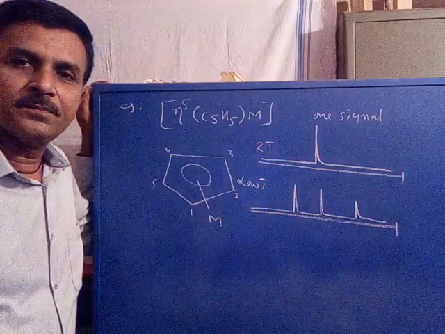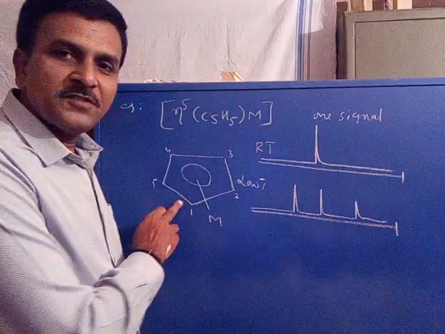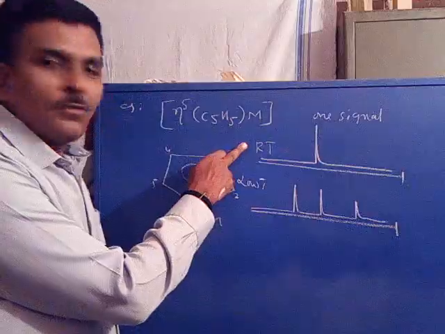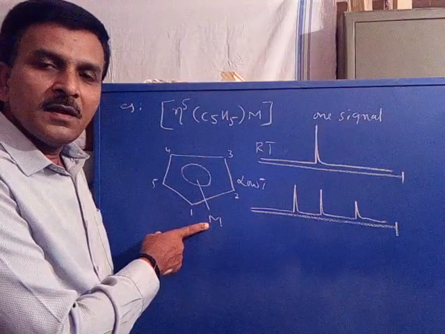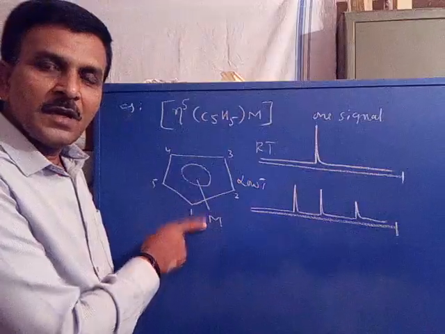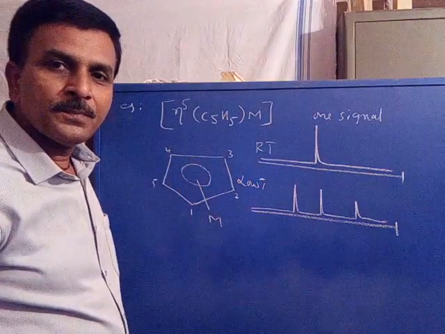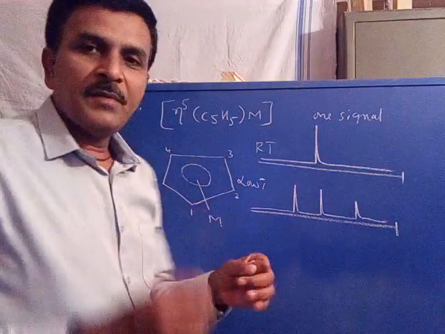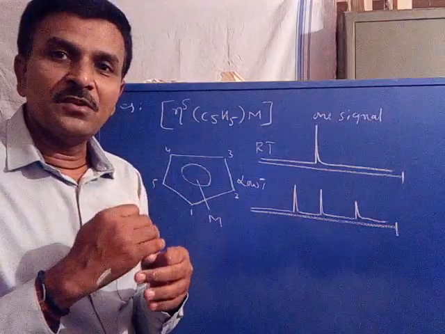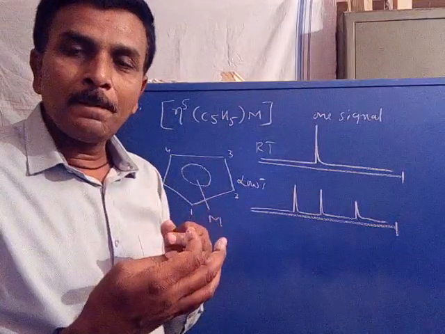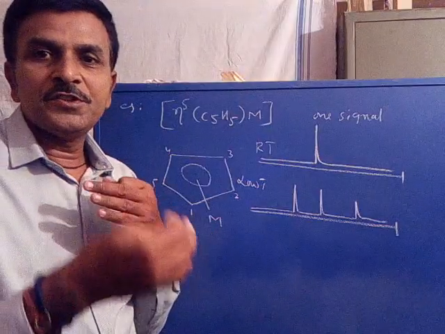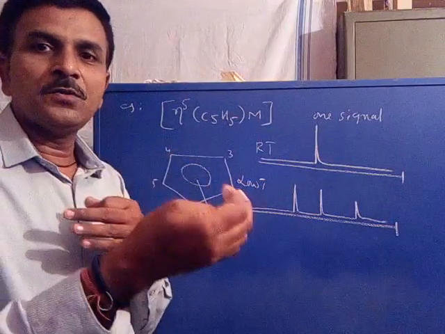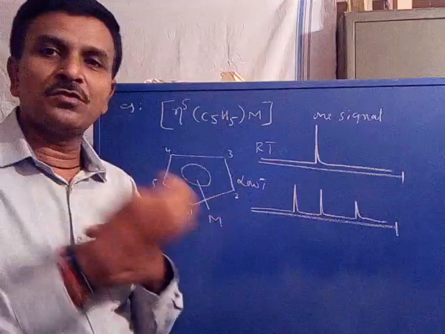What happens? At room temperature, that is higher temperature, the metal ion may be attached among the 5 carbons. That is, the metal ion is rapidly exchanged. When temperature is high, the metal ion is rapidly exchanged from first position to second, or second to third, or third to fourth, or fourth to fifth.